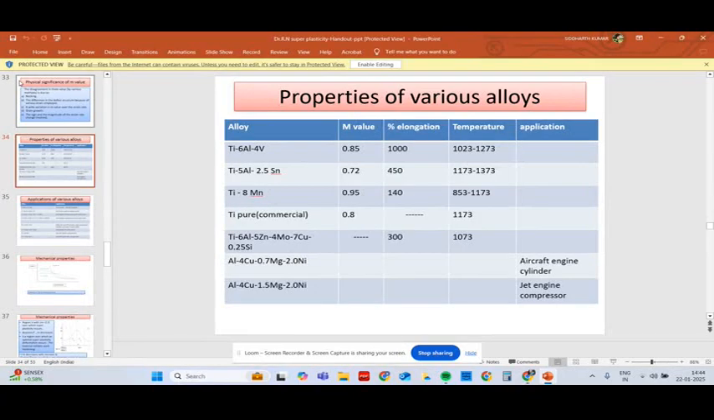Various alloys that can be deformed superplastically are given here. Titanium alloys can be superplastically deformed. The m value, percentage elongation obtained, and temperature range, everything is given here in this table. It has wide applications in the aircraft industries.